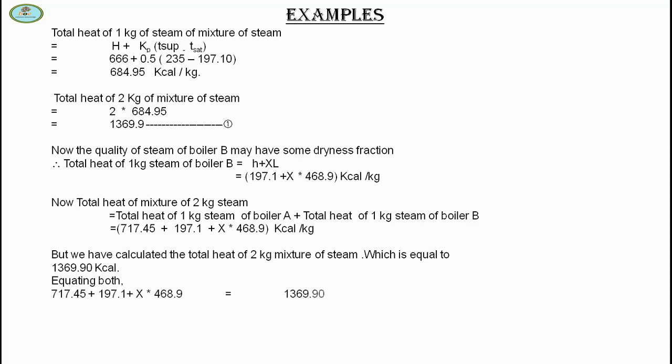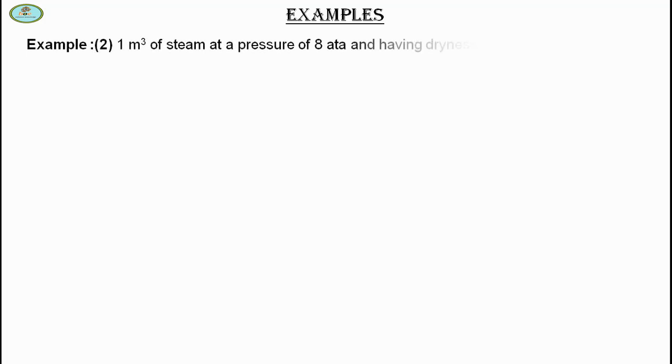So equating both, we find that X is equal to 97.11%. Example 2: 1 meter cube of steam at a pressure of 8 atm and having dryness fraction of 0.9 loses 1000 kilocalorie of heat at constant pressure. Calculate the dryness fraction at the end of the heat loss.